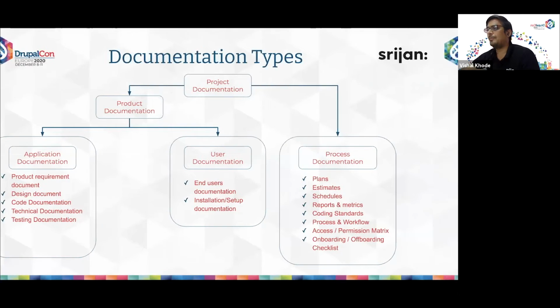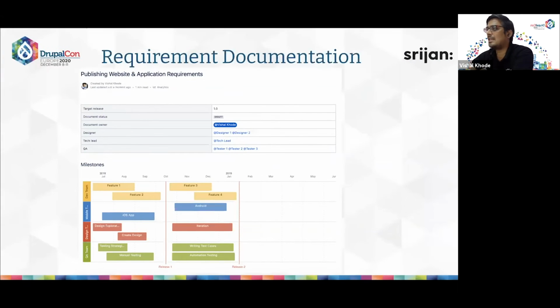Okay, so now let's see what the requirement documentation is. A requirement document basically provides information about the system functionality, on how the system should work and what the different features are that are needed.